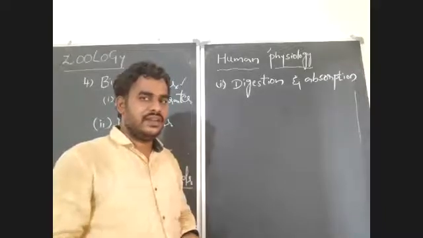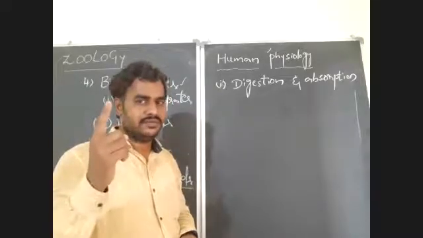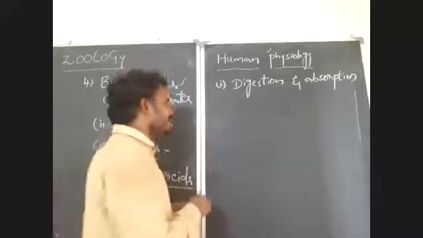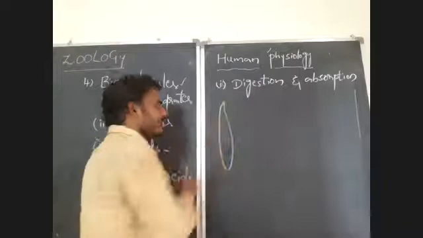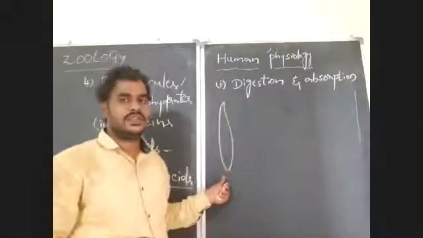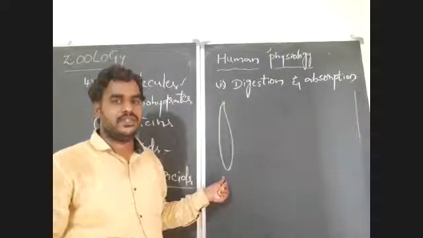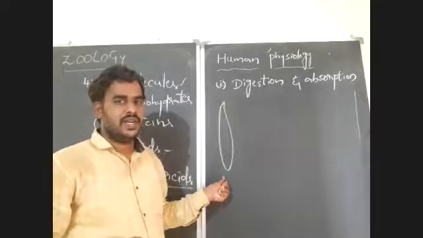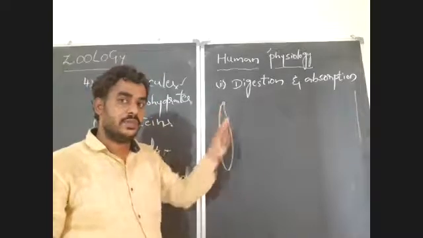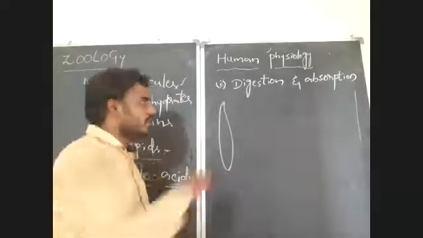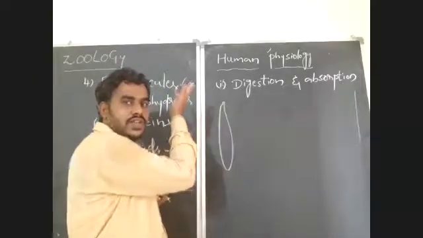But in some animals, like platyhelminthes, the gut has a single opening. The gut of platyhelminthes is closed at one end. It is open at only one end, and the other end is closed. This type of alimentary canal or gut is called an incomplete gut. An incomplete gut has a single opening which serves as both mouth and anus. So this is the only opening useful for ingestion and also for egestion.